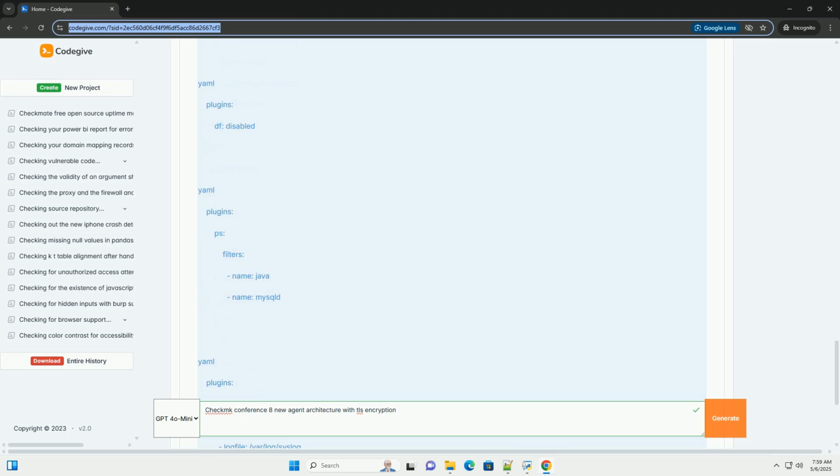Firewall issues: ensure that the firewall on the agent host allows outbound traffic to the Checkmk server on port 6556, or the port you've configured. Certificate mismatches: if you are using server verification, ensure that the Checkmk server's certificate is trusted by the agent. If using a CA, the agent must trust the CA certificate. If using self-signed certificates, you might need to add the Checkmk server's certificate to the agent's trust store, though this is generally not recommended.